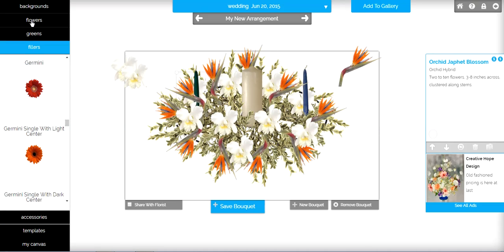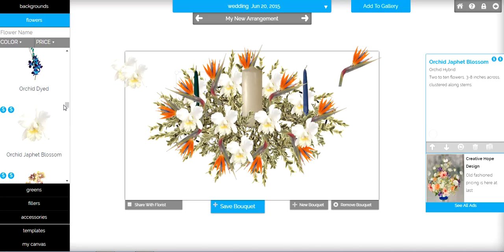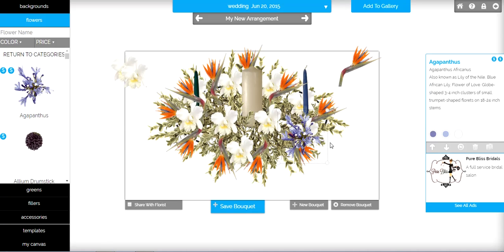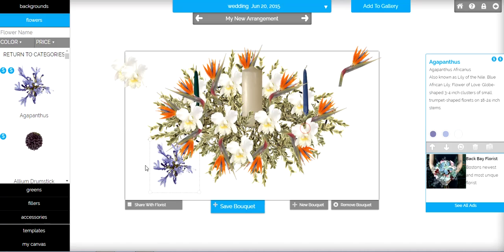Now I want to go over here to flowers. We're going to click on the Agapanthus. If you look to the right, it has these colored dots that will change the color of your Agapanthus, or whatever color that flower will come in, you'll be able to change it to that.